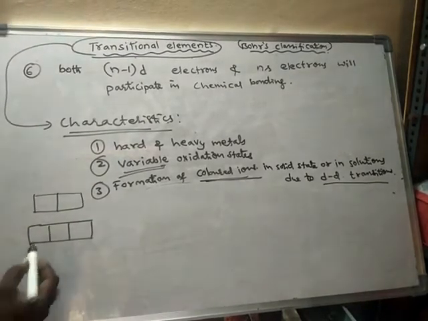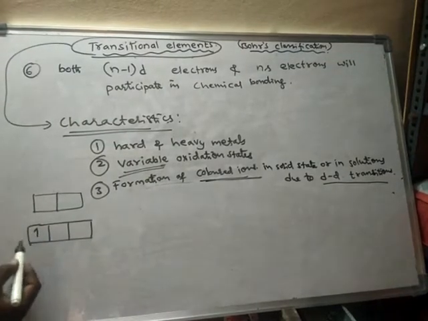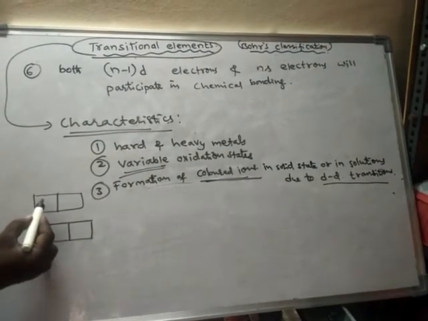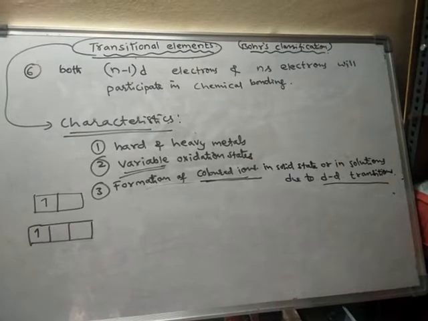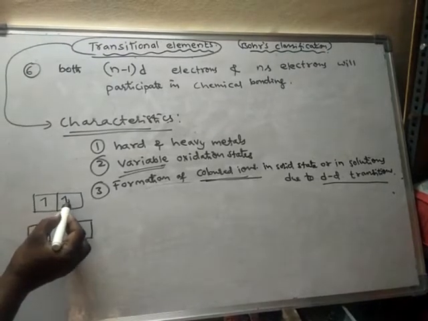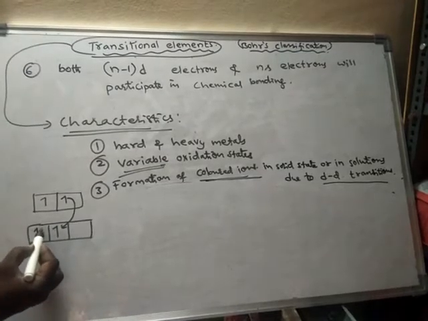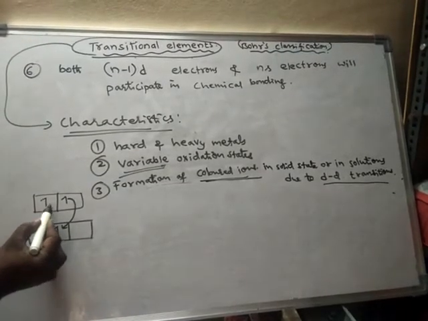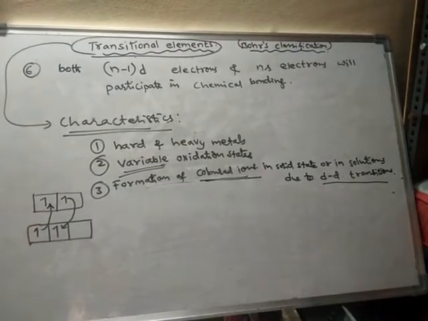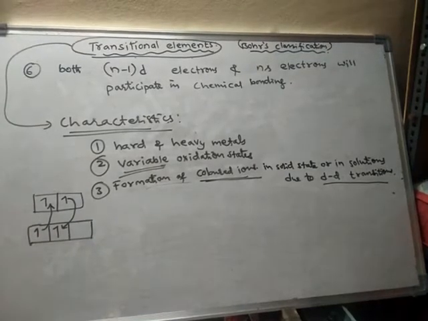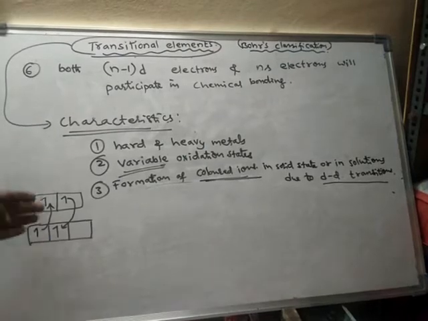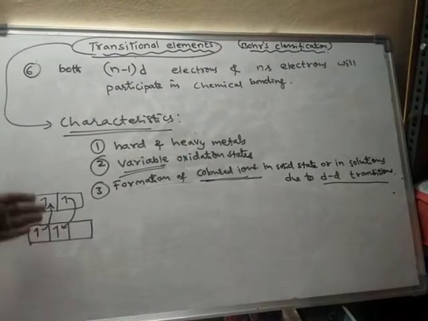The electrons from lower energy orbitals will jump to higher energy orbitals, or the electrons present in higher energy orbitals will jump to lower energy orbitals. The electrons keep on jumping, they get excited, or they are promoted.